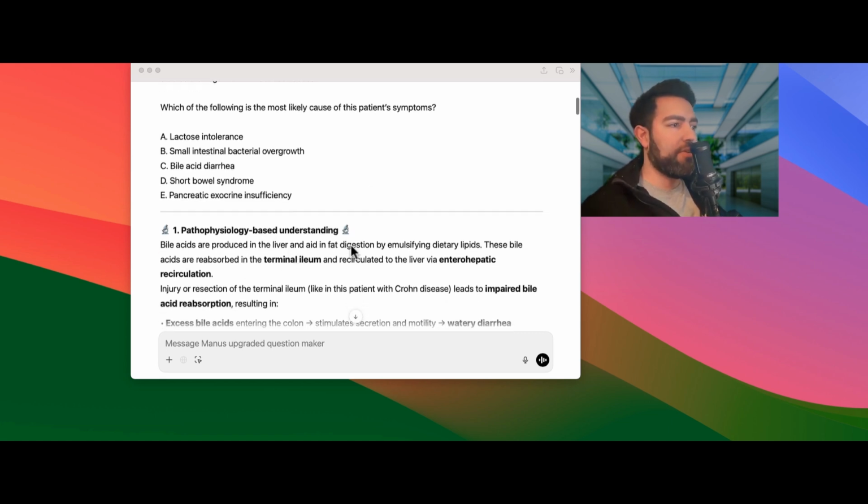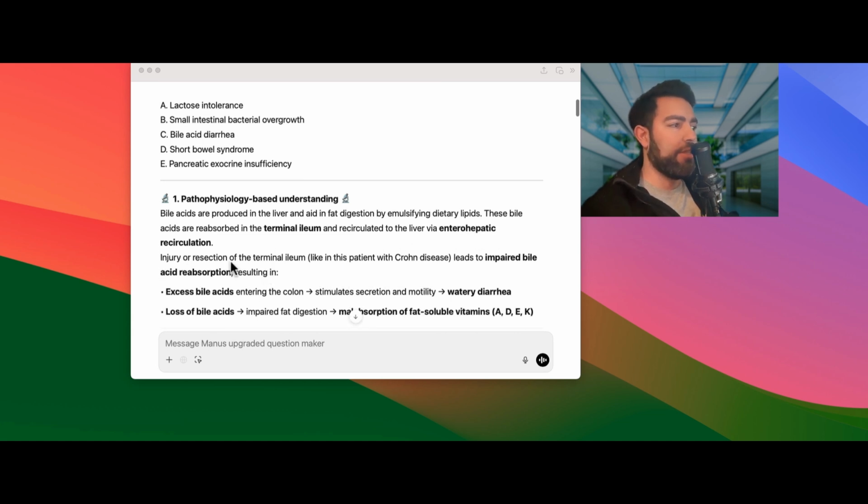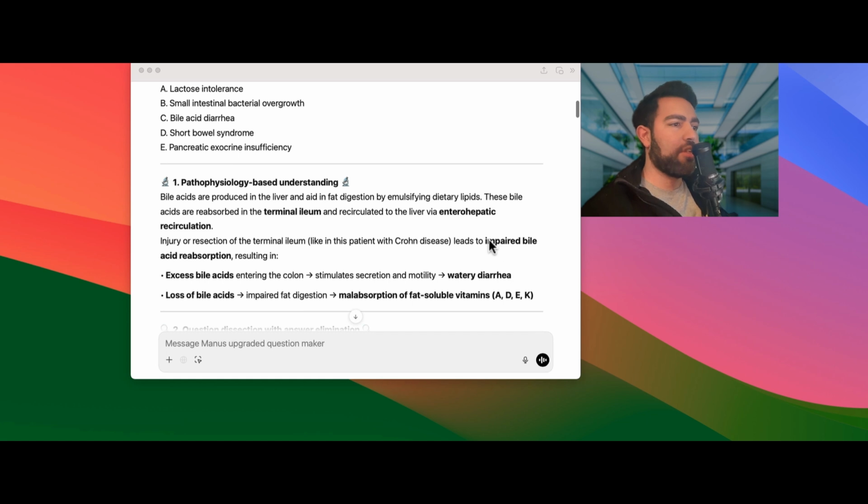Bile acids are produced in the liver and aid in fat digestion by emulsifying dietary lipids. These bile acids are reabsorbed in the terminal ileum and recirculated to the liver via enterohepatic circulation. Injury or resection of the terminal ileum, which is one example here, leads to impaired bile acid reabsorption. Anything that disrupts this process is going to give you this presentation. Excess bile acids entering the colon lead to increased secretion and motility, which causes the watery diarrhea. Also, you will lose bile acids due to the impaired fat digestion, so we'll have malabsorption of fat soluble vitamins A, D, E, K.